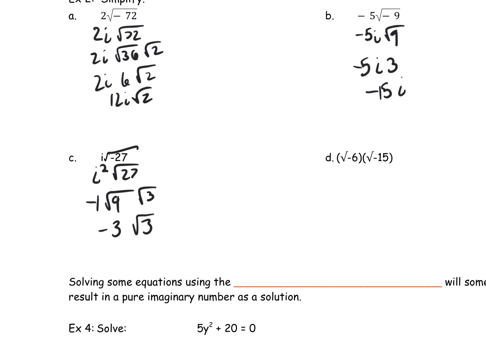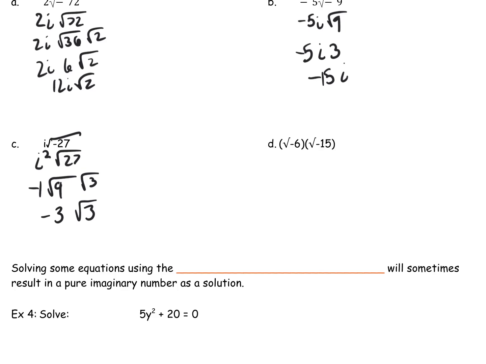And then lastly, this one is one of the more unique ones. Square root of negative 6 times square root of negative 15. There's nothing I can do to simplify those other than pull the i's out.